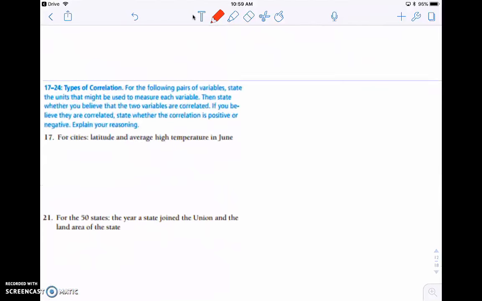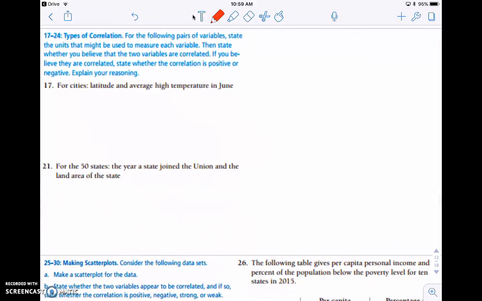Next we're going to be looking at types of correlation. For each of these variables, we are first going to state the units that might be used to measure each variable. Then state whether or not we believe that the two variables are correlated. If we believe they're correlated, we're going to state whether it's positive or negative and why. So when we're looking at cities, we're looking at their latitude and their average high temperature in June.